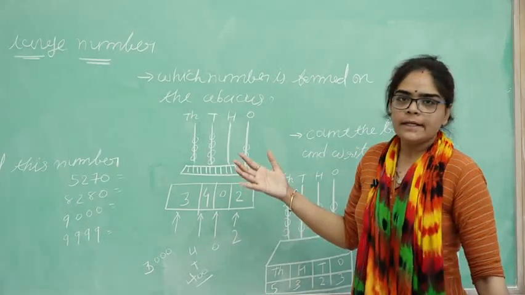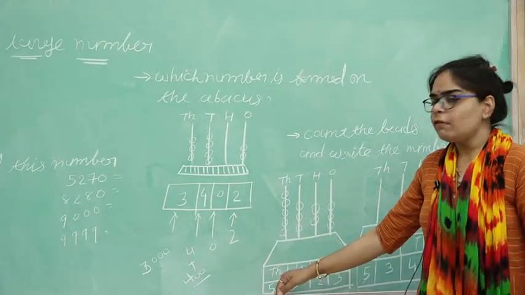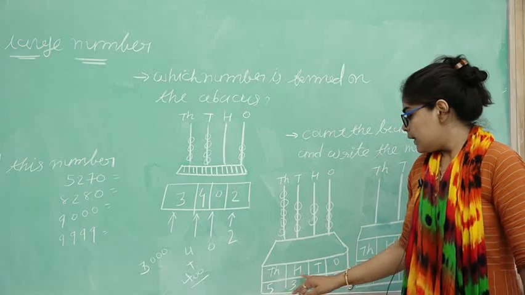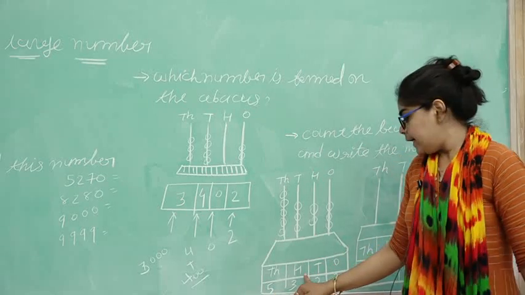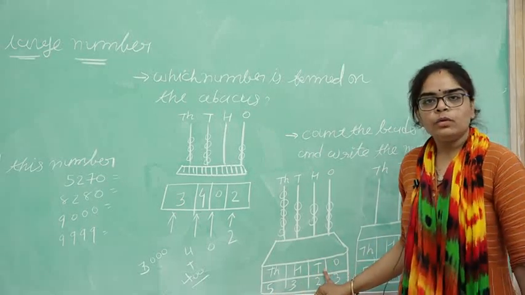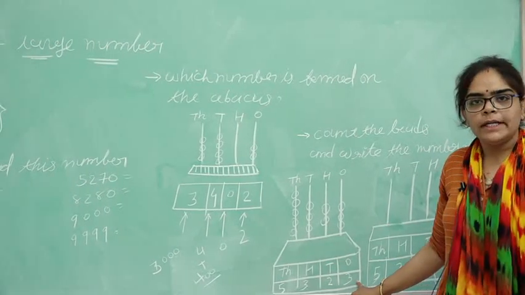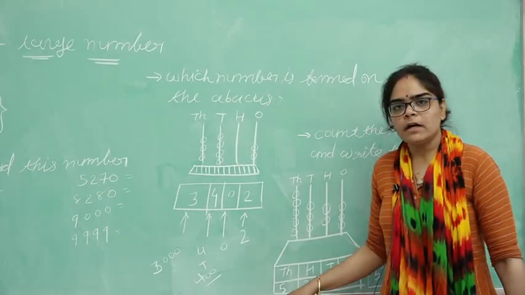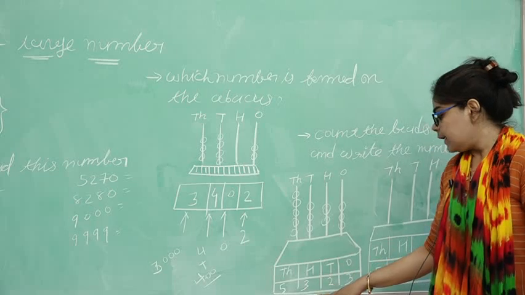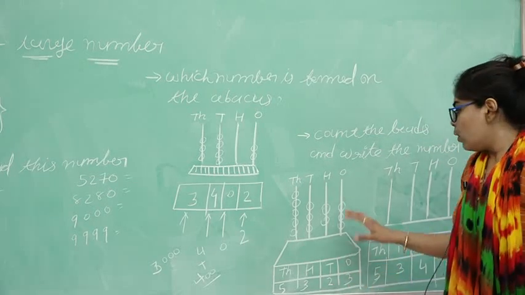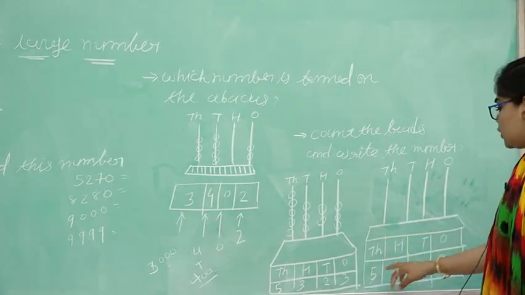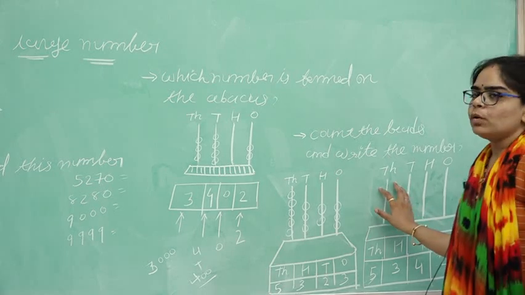Then how can we read this number? What is the place of 5? Ten thousands. What is the place of 3? Thousands. What is the place of 2? Tens. And what is the place of 3? Ones. Then how can we read this number? 5323.